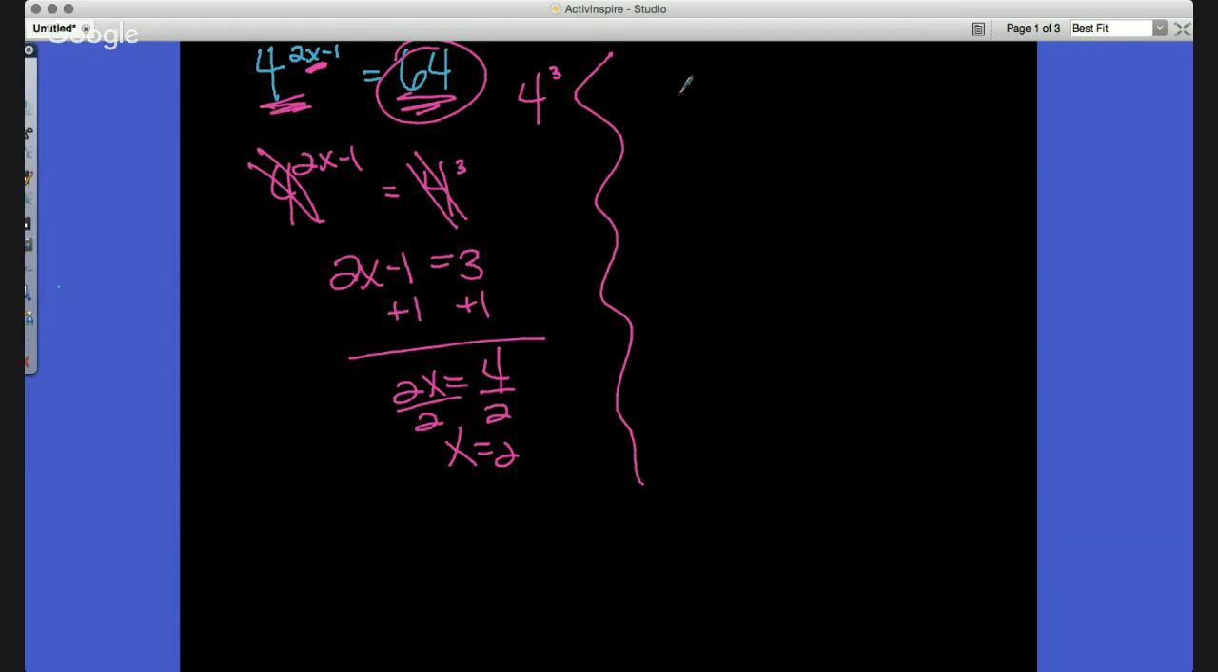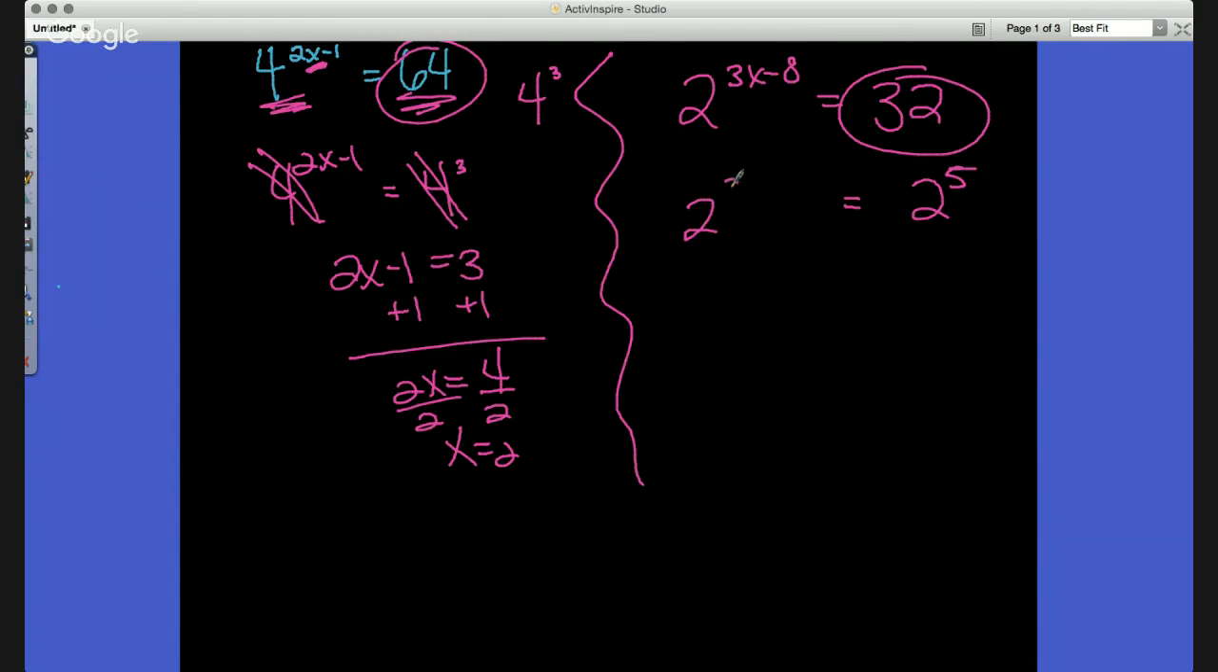All right, another one, number 30, has 2 to the 3x minus 8 equals 32. That one too is another one where what we would do is change 32 to have the power of 2, and I want to make sure I get this right, 2 to the 5th. And that will be set equal to 2 to the 3x minus 8 here. And then obviously you cancel out and go from there.